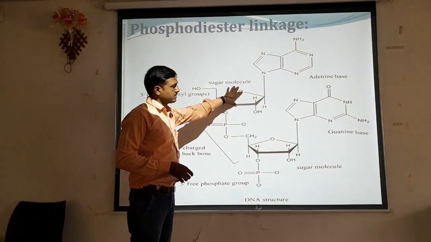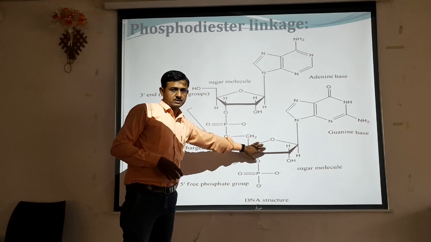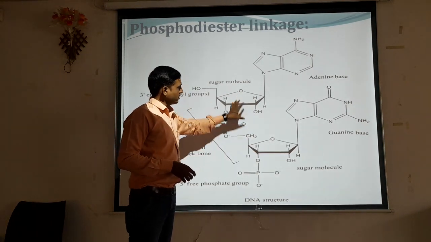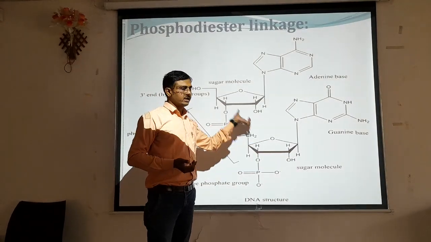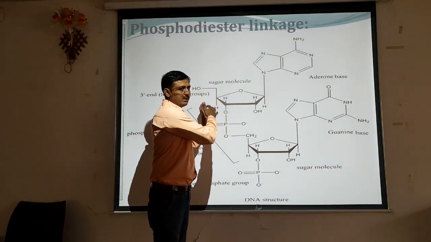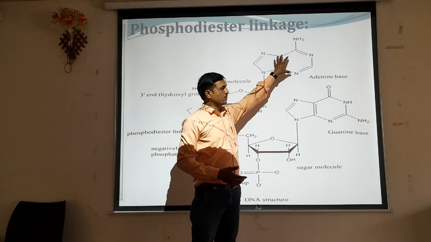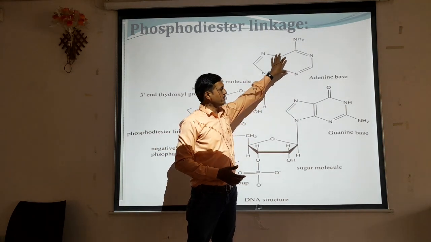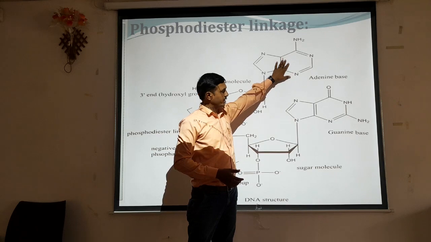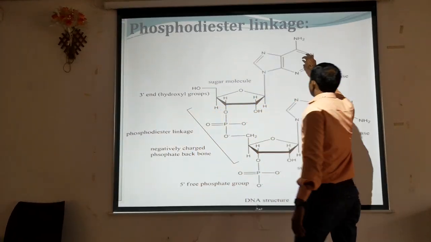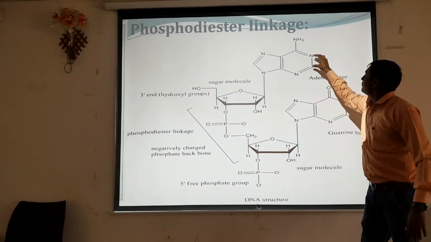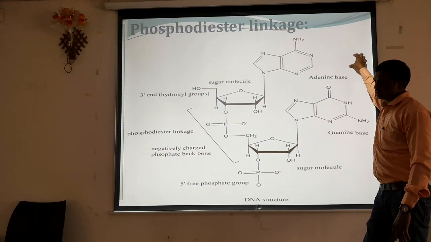Here is another deoxyribose sugar. They act in maintaining the structure of DNA and are present at the periphery. While the nitrogenous bases, whether purine or pyrimidine, are present inside the DNA, and that particular nitrogen base forms another bond with another nitrogen base.